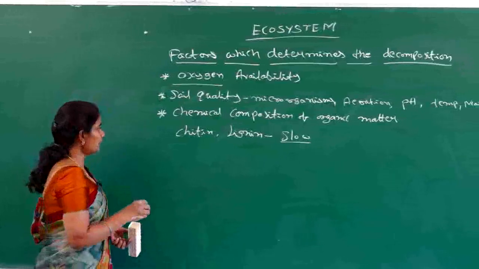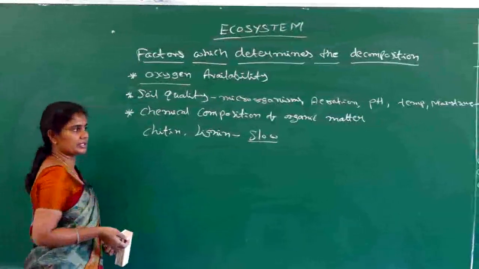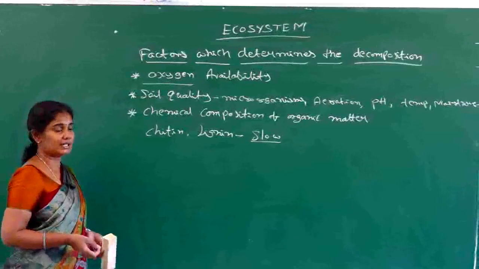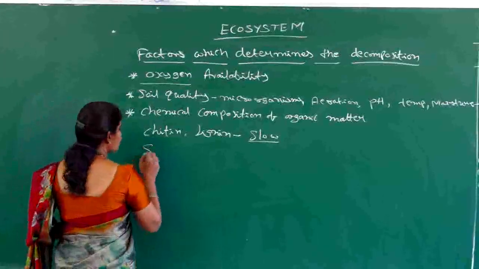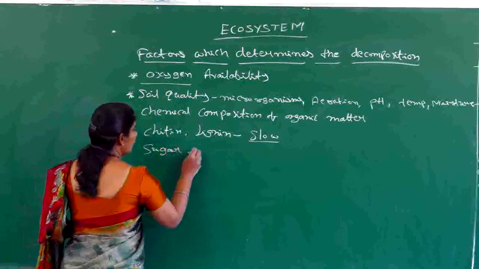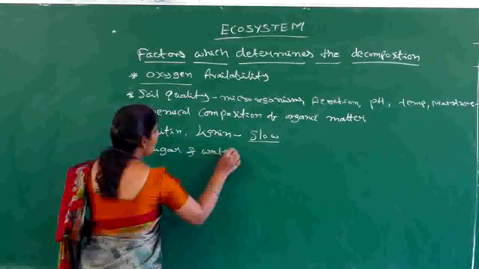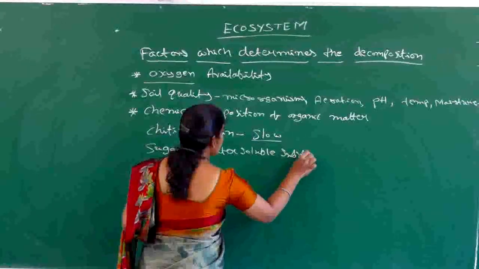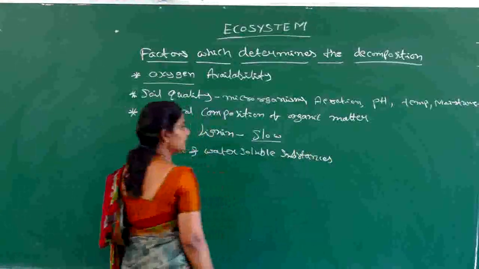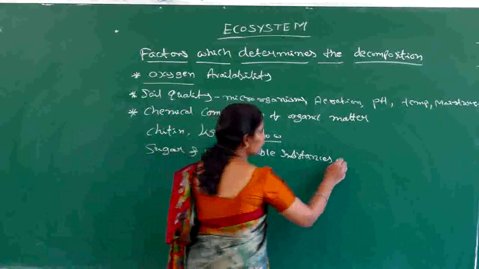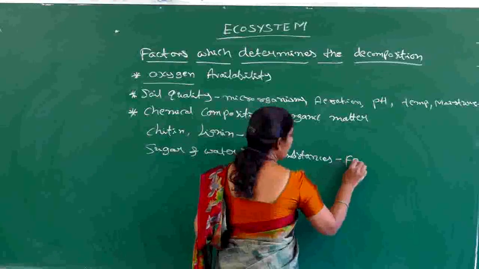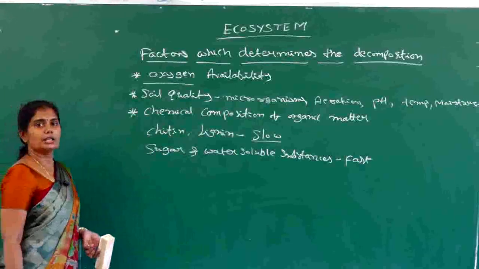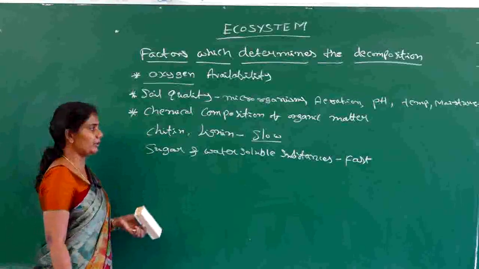Next one is that some substances like sugar and water soluble substances are present in an organic matter. If they are present in an organic matter, then the process of decomposition is going to be fast, because these are simple substances, so the decomposers can easily break down these substances.